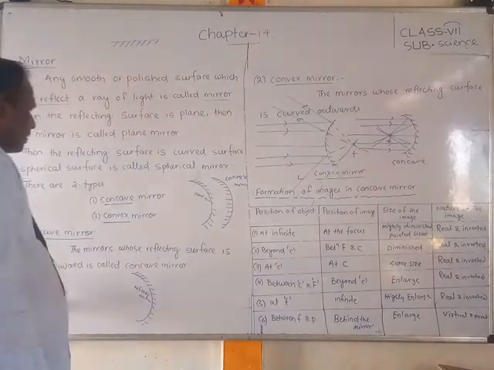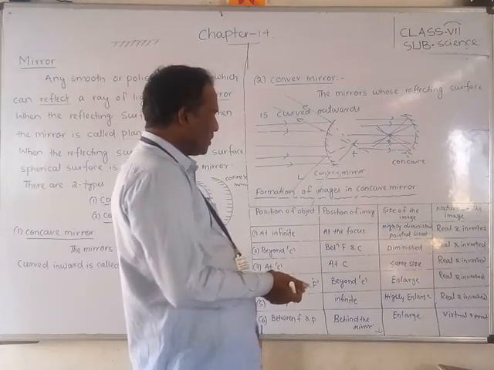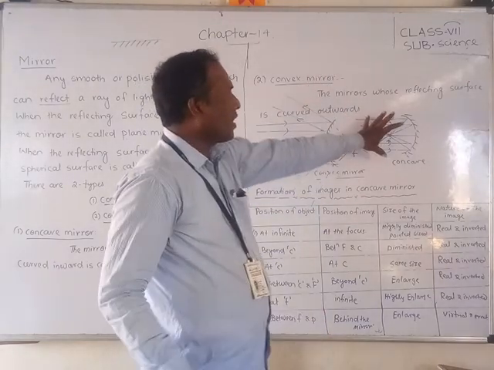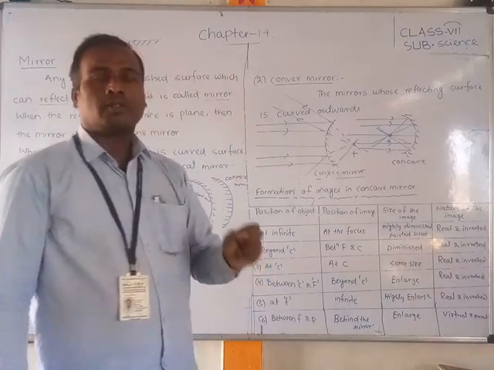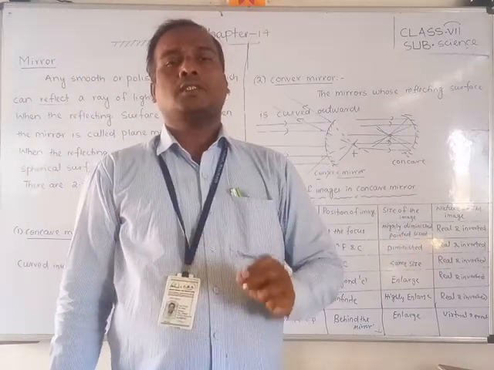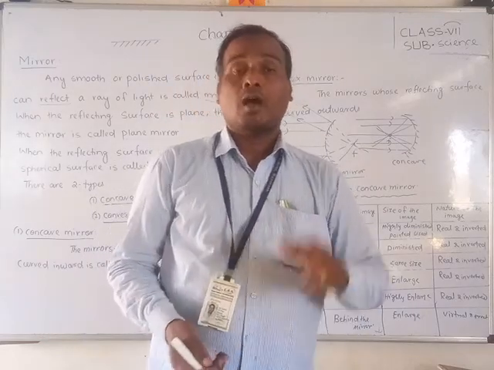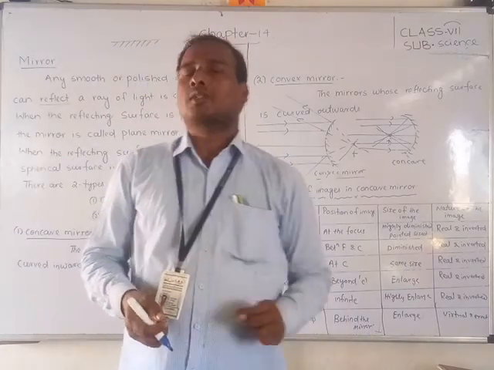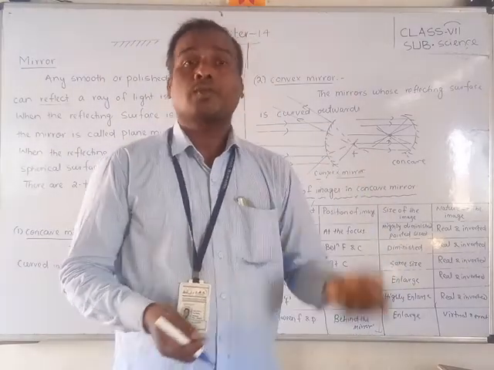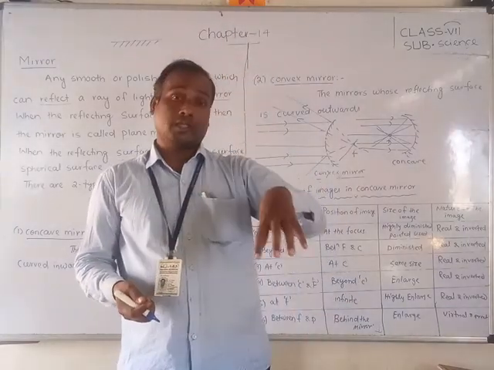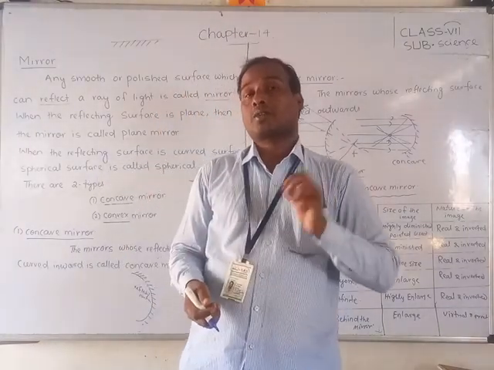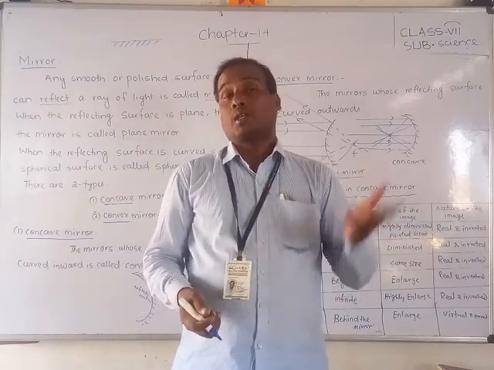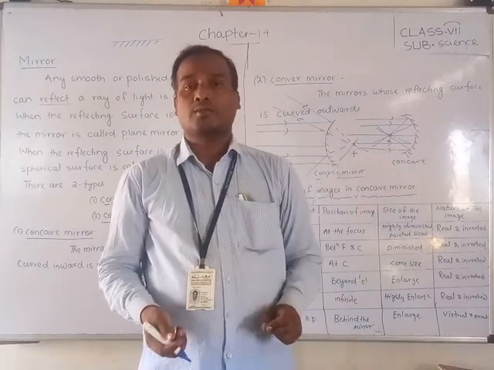Okay. So now, friends, we will discuss a very important point: formation of images by a concave mirror. How are images formed by a concave mirror? Whenever an object is placed in front of a concave mirror, how is the image formed? Before that, it is very important to know the position of the object. According to that, using our table, you have to understand the position of the image. If you remember that, then you can draw the ray diagram of the image.